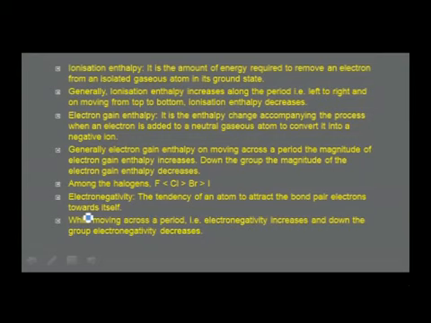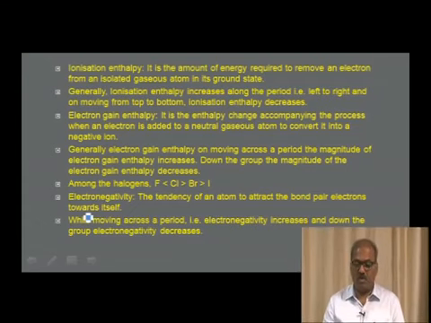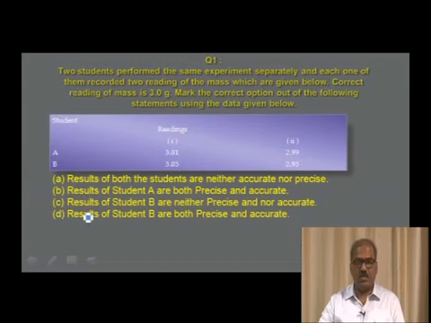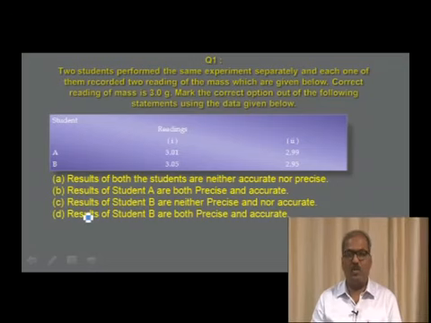Electronegativity, a very important term that you have to concentrate on. It is the tendency of an atom to attract the bond pair electrons, also known as the shared pair of electrons, towards itself in a bonded compound. While moving across a period, the electronegativity increases, and down the group electronegativity decreases. So you understand that fluorine in the periodic table is the most electronegative element.